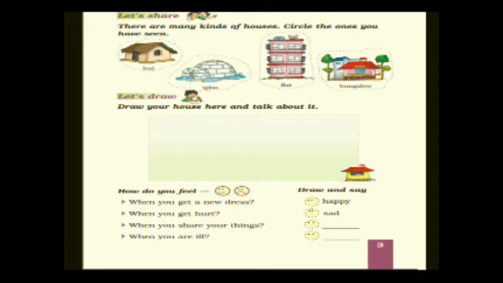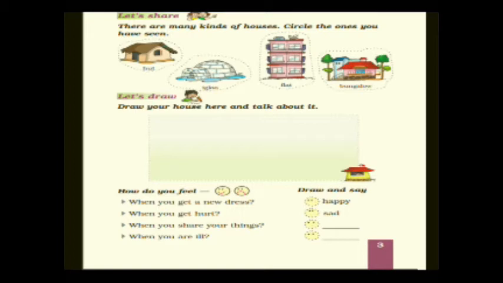Next one. Draw your house here and talk about it. Now children, you have to draw a beautiful house in that space which is given in the textbook. Okay, and you have to write a few lines, or you have to talk a few lines about the house. So moving to the next one.